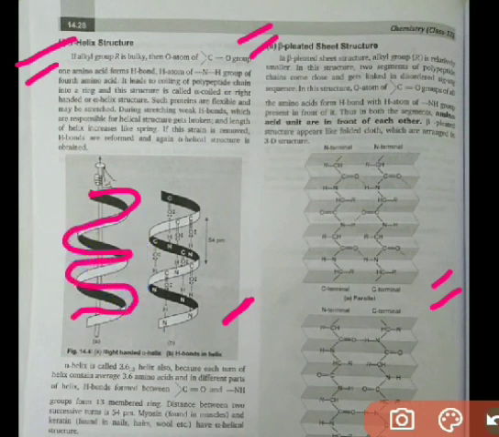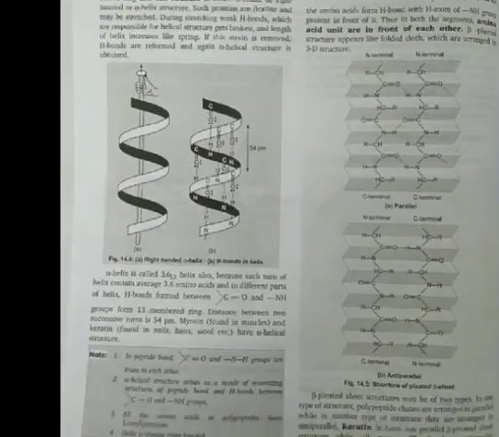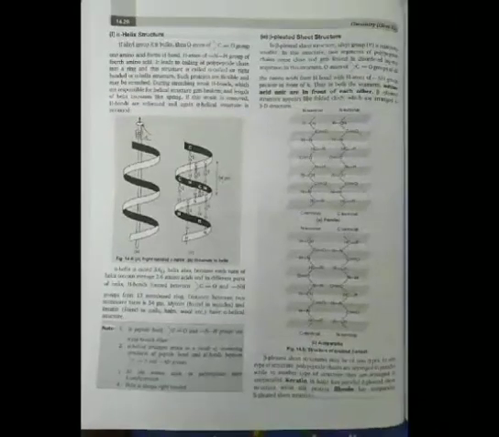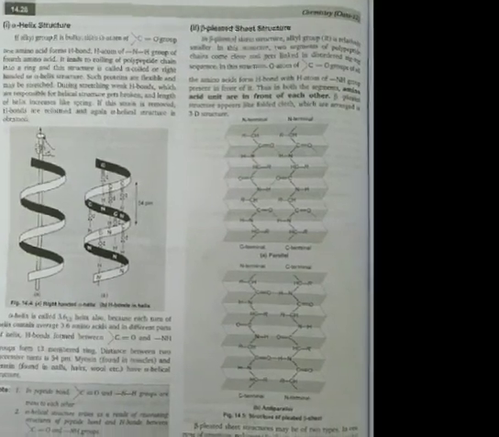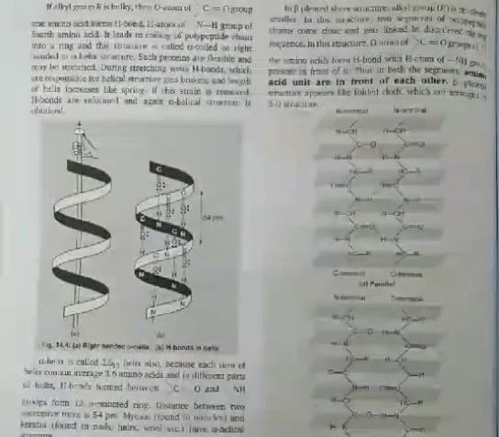Coiling of polypeptide chain. So this is the alpha helical structure. It may be asked in your exam, it generally is asked in exams, to give the alpha helical structure of protein. And this is the beta pleated sheet structure, students.